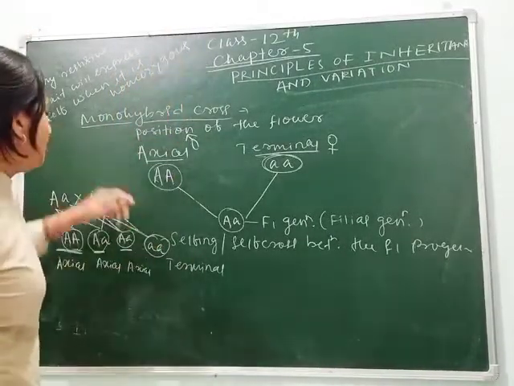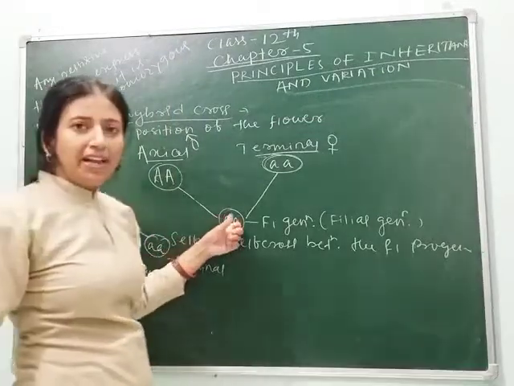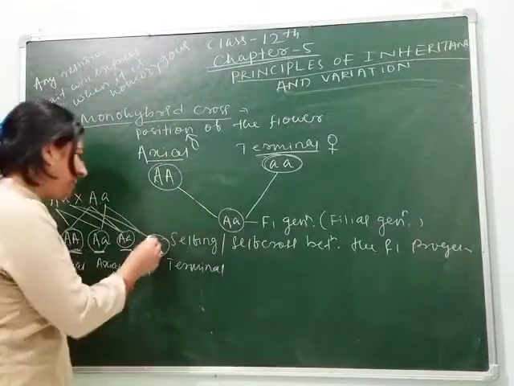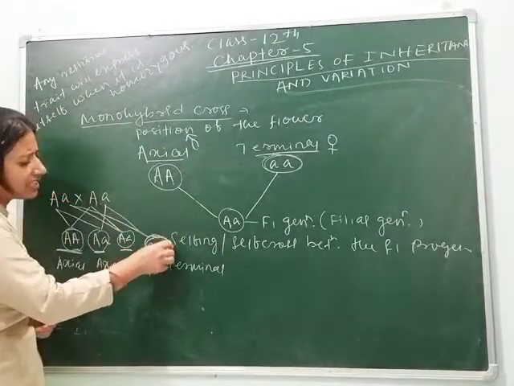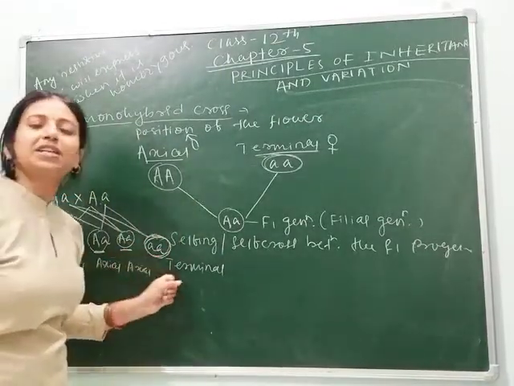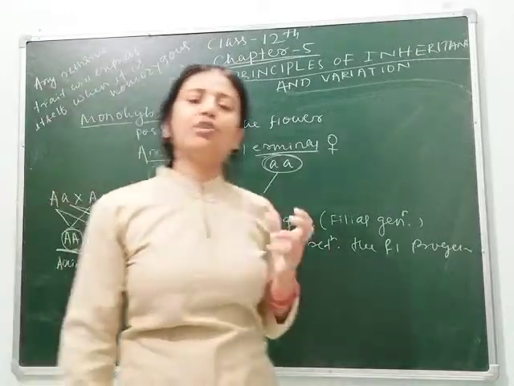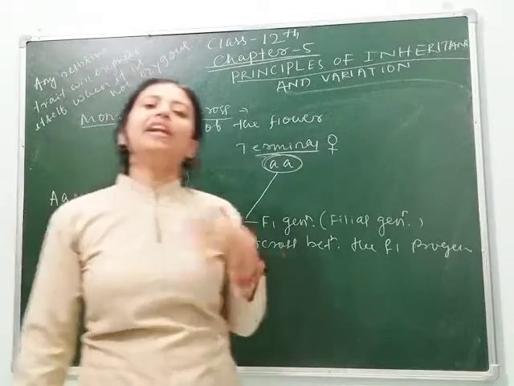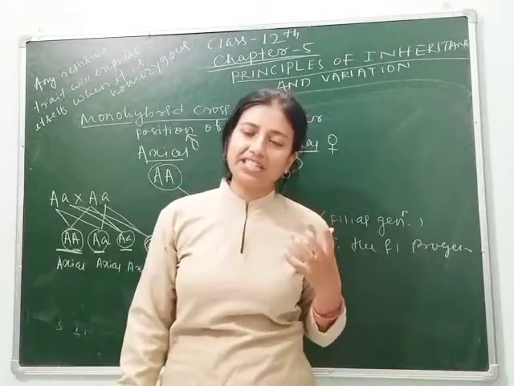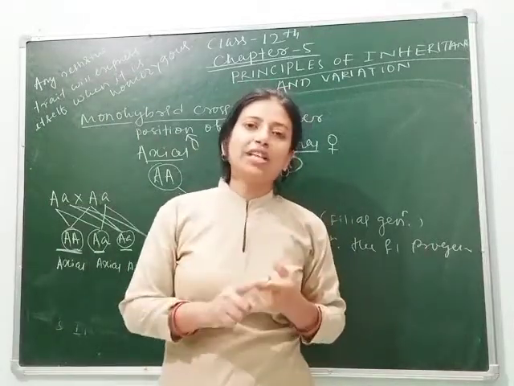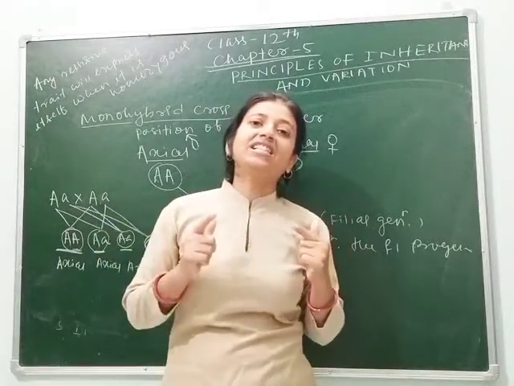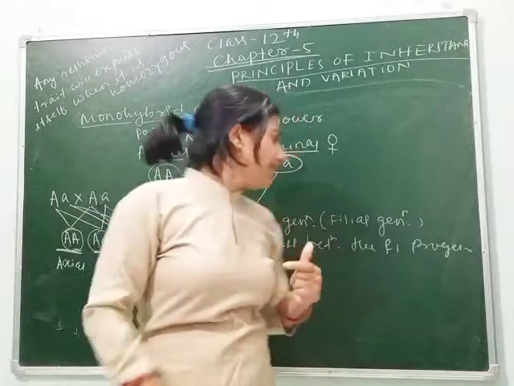When small a comes with capital A, it will not express itself. But when both the alleles are the same, they express as terminal. So any recessive character expresses itself when it is homozygous, means both the alleles from the two different parents are the same.